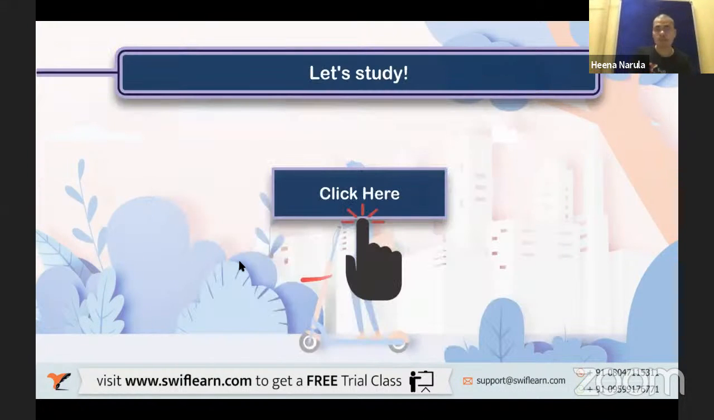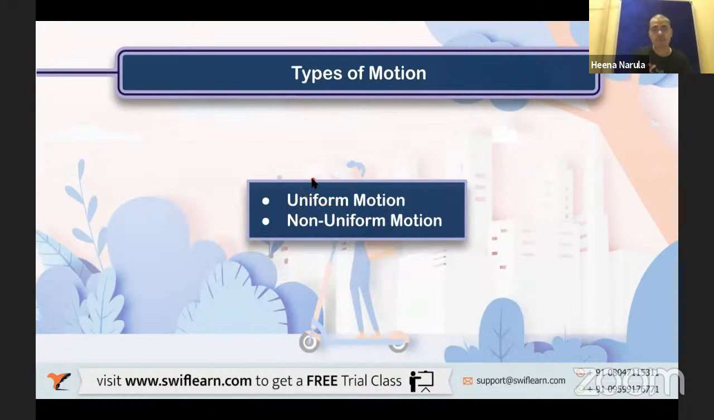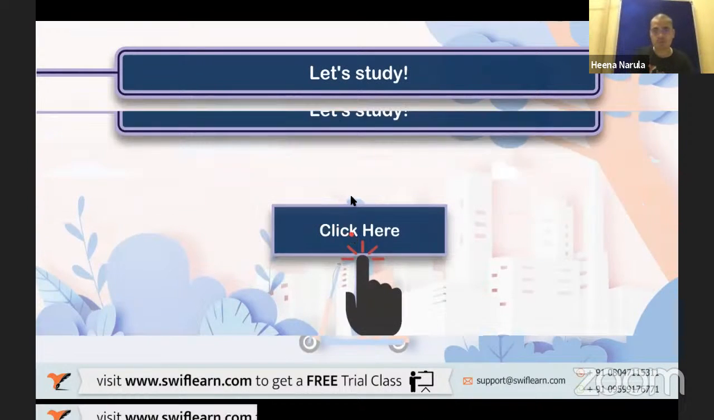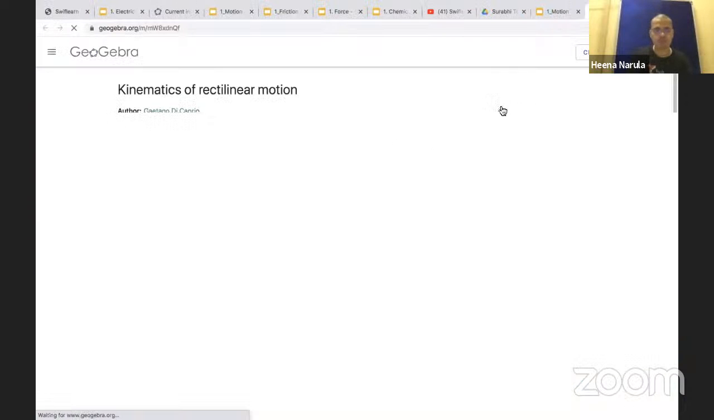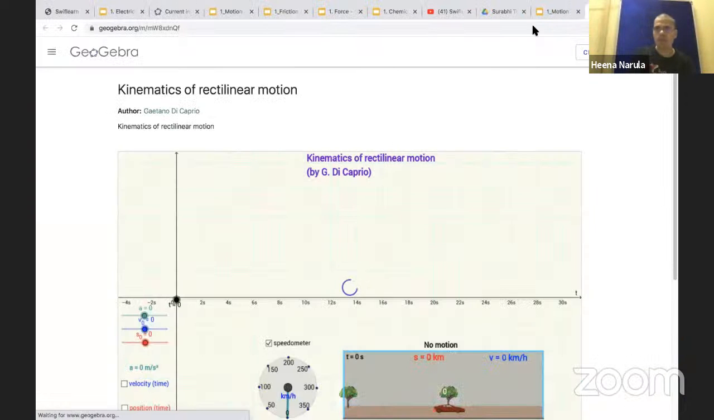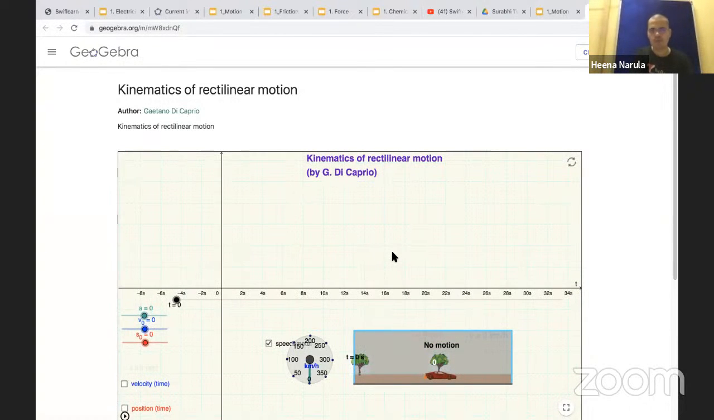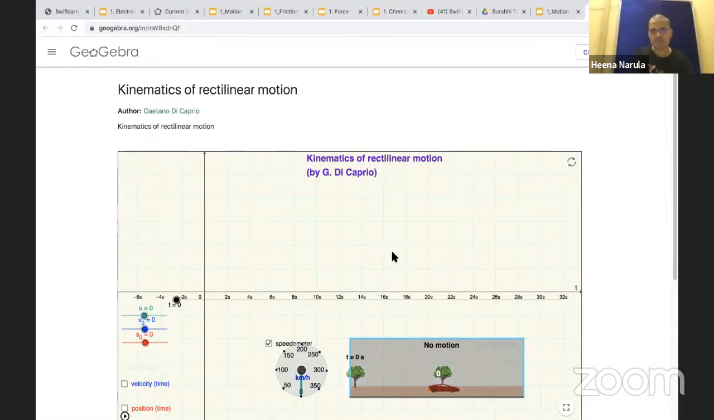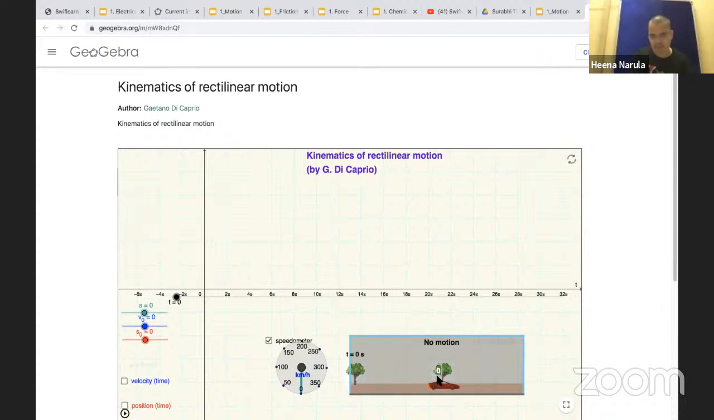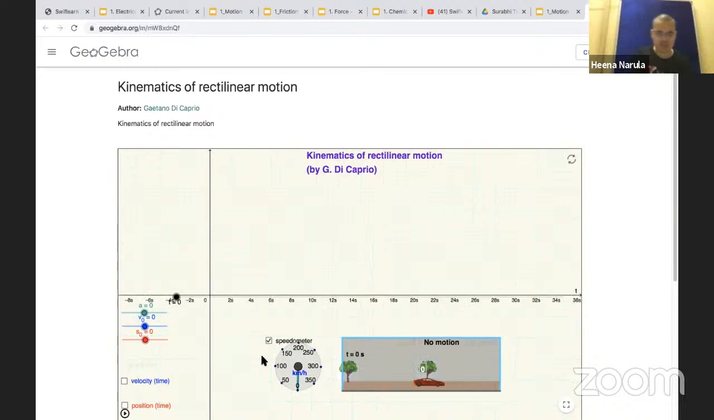Okay. Now let us do something interesting. Let's open. Just give me a minute. So here is one simple example. Okay, very interesting. Let us do this now. What can you observe in this? Yes, you can observe here a car. Here there's a tree, right? There is no motion. Car is at rest right now.